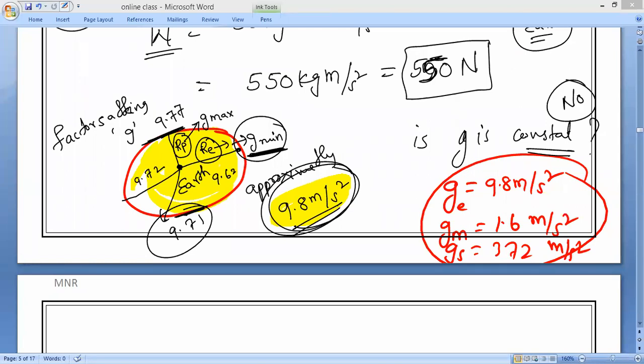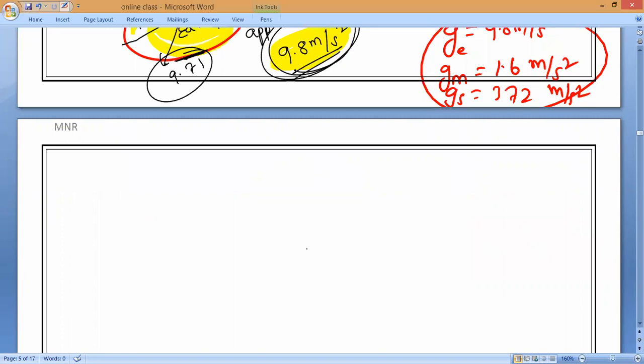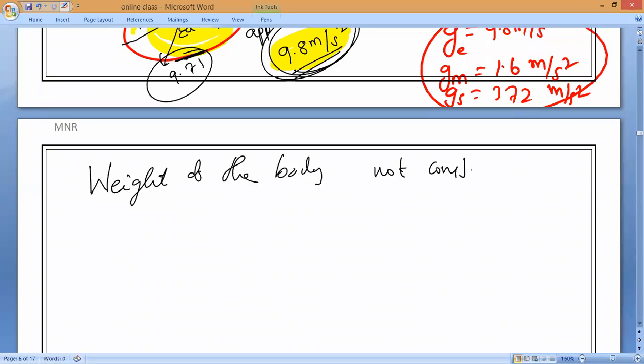So that is what you should tell me. Weight of the body remains constant or not constant? What is your answer, Gokul Krishna, Arun Kailash, Mitakshri? Weight of the body is not constant. Not constant from place to place.